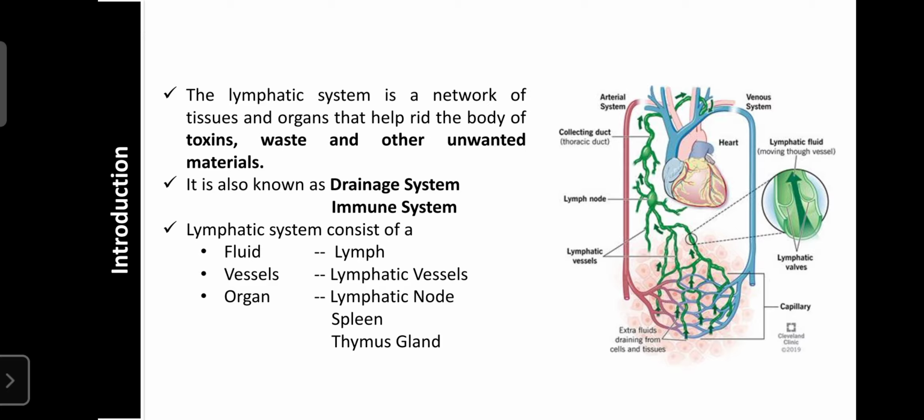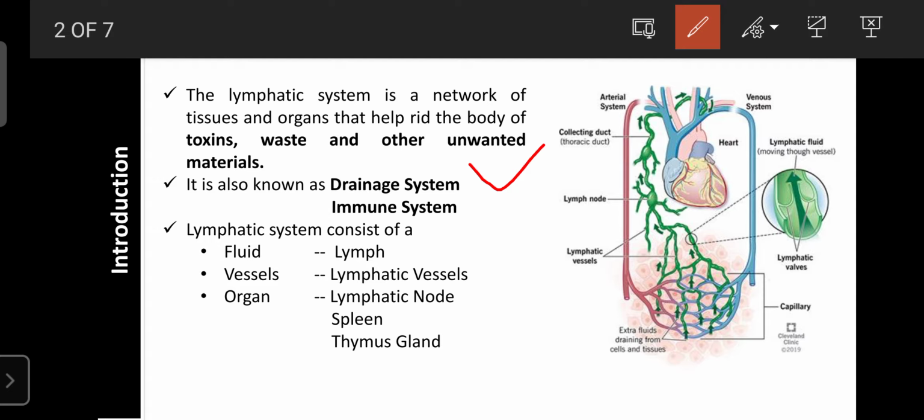The lymphatic system is also known as a drainage system. Drainage system means, in our city the drainage system is regulated and controlled by the municipality. Their major function is to allow the flow of waste material with the help of certain canals. They make extra canals so that waste material can drain out of the cities. Like that, the lymphatic system makes special systems or canals in our body.